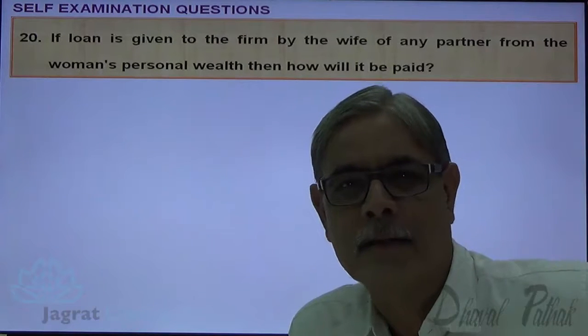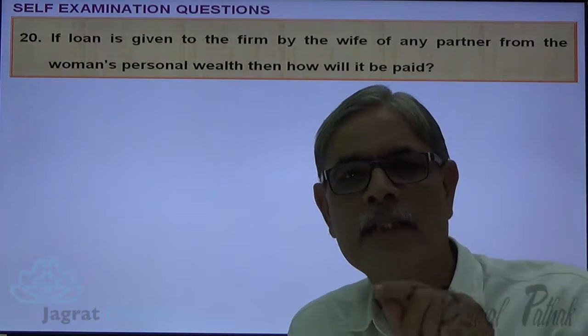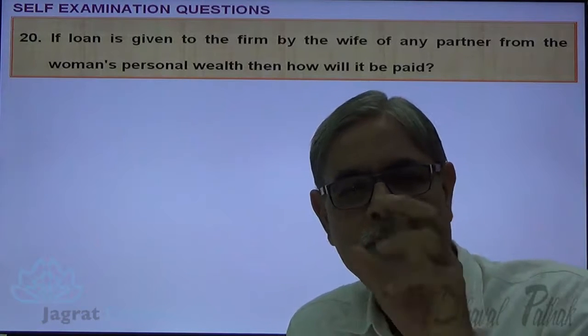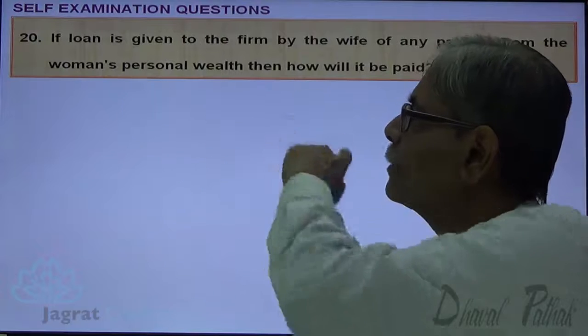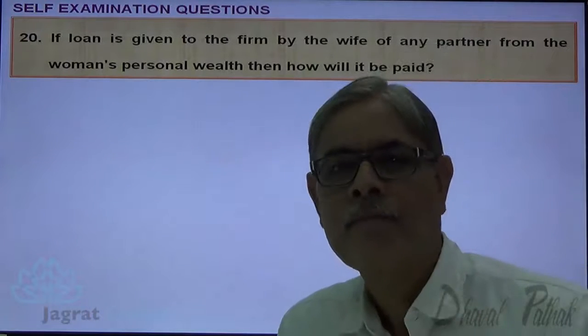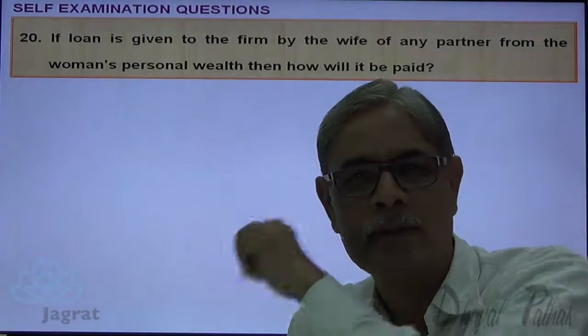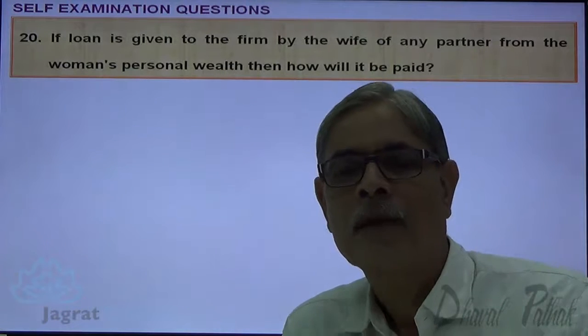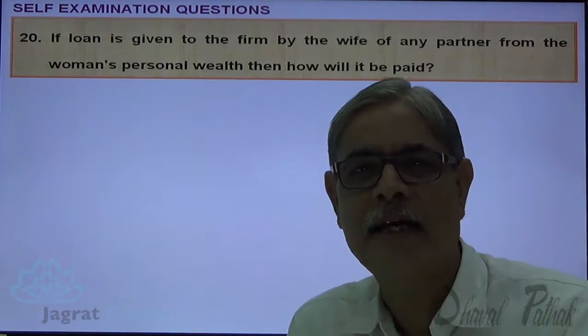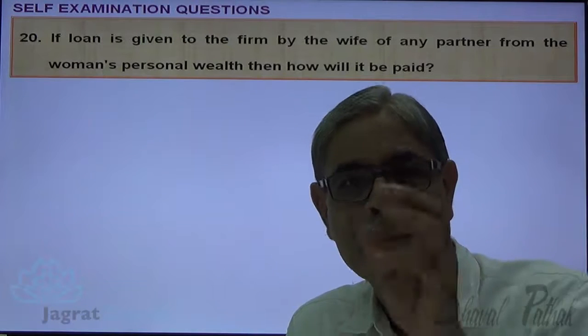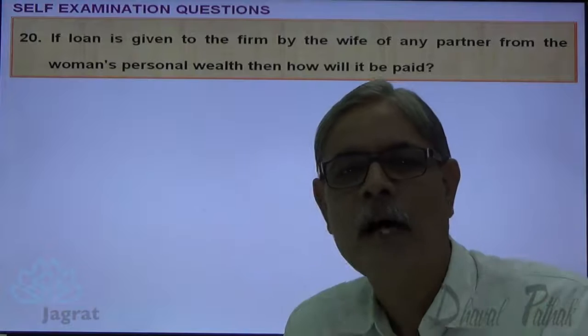If a loan is given by a wife from such Stridhana, that is the woman's personal wealth, the partnership firm is liable to pay such liability at par with a third party outsider's liability.